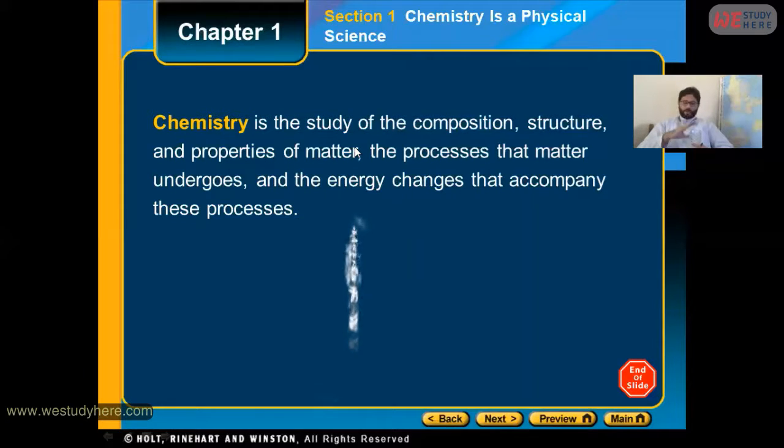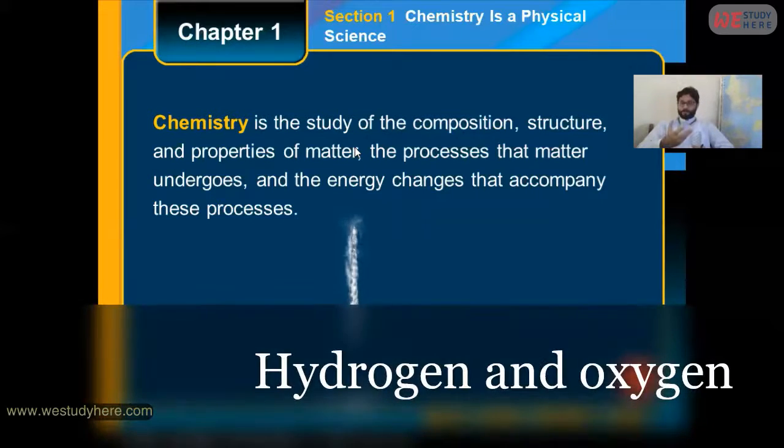So if this water is matter, how can we study this water in chemistry? We will focus on composition. What is composition? Composition means what this water is made up of. As you know, water is made up of two important parts, that is hydrogen and oxygen.